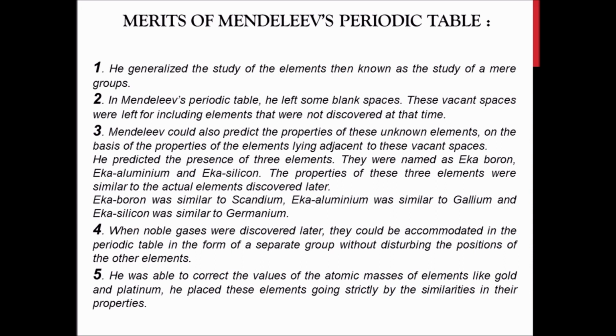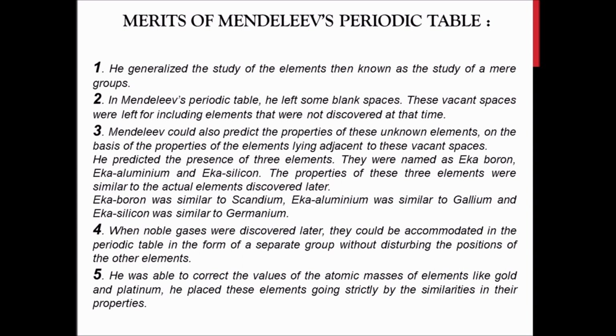The fourth point was when noble gases were discovered later. You people might know noble gases. When these noble gases were discovered, they could be accommodated in the periodic table in the form of a separate group. Without disturbing the table of the present elements, Mendeleev could easily arrange them according to their structure.